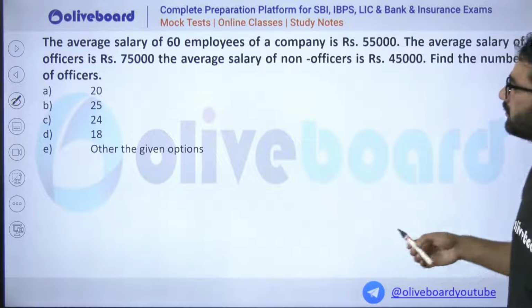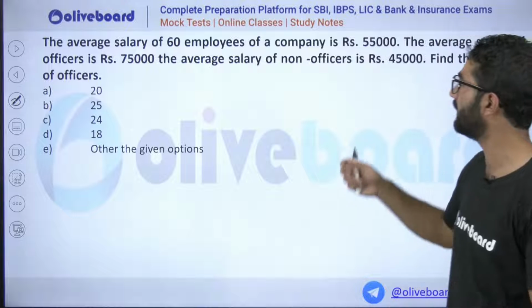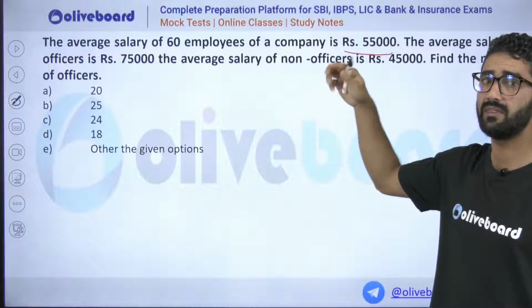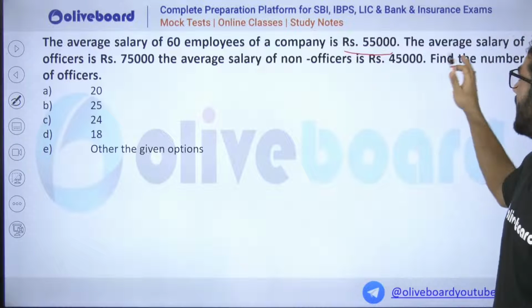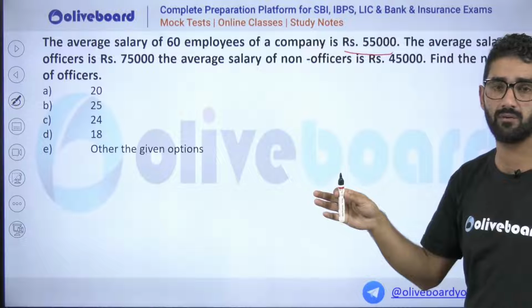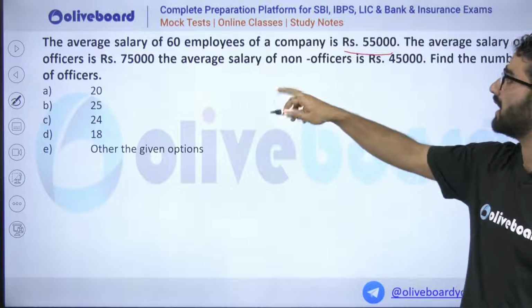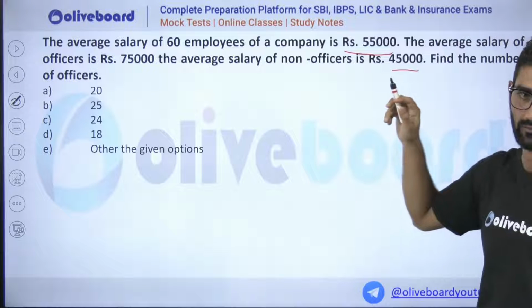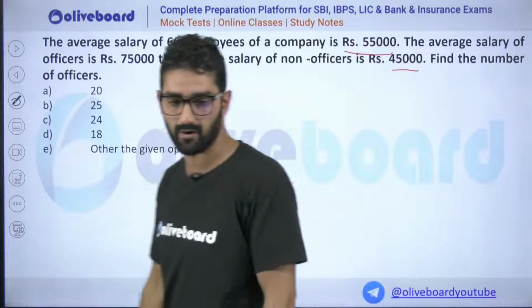Going to this question, the average salary of 60 employees of a company is given. There are 60 employees in a company, and their average is 55,000. Now the average salary of officers is given as 75,000, and the average salary of non-officers is given as 45,000. Find the number of officers.